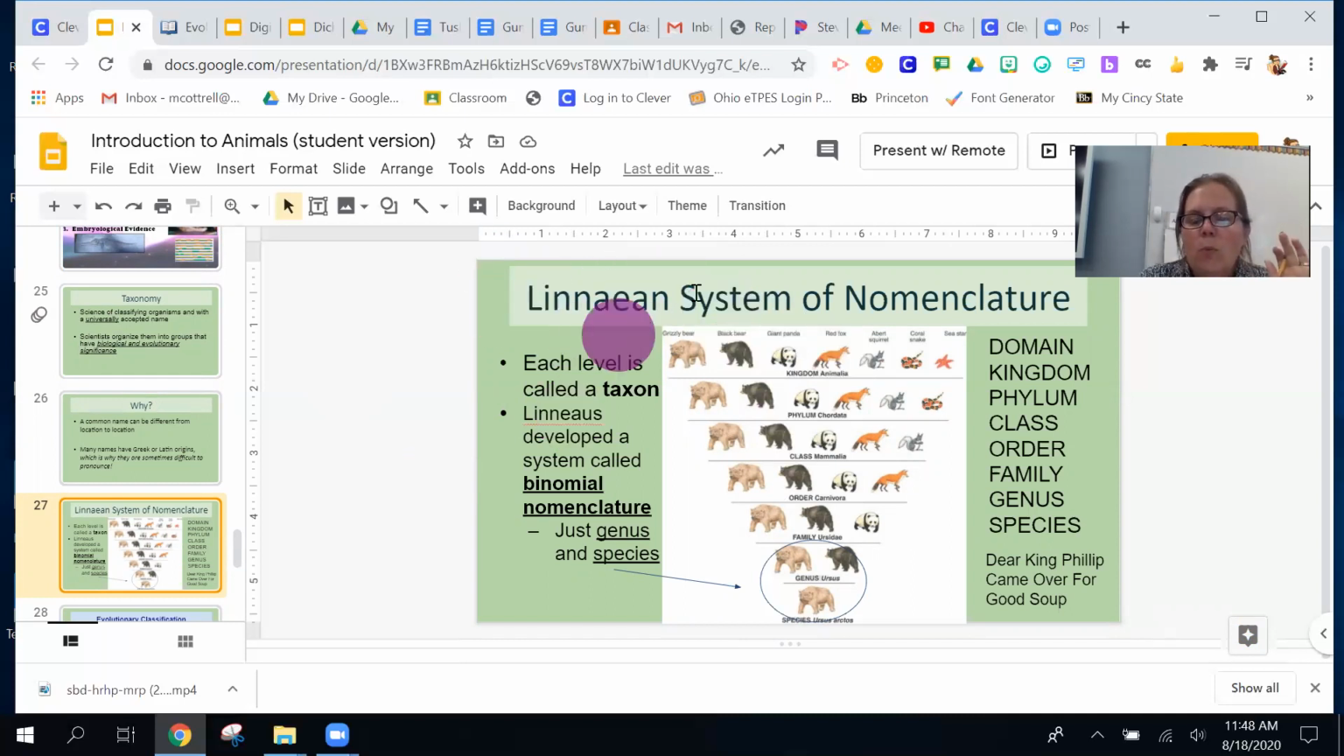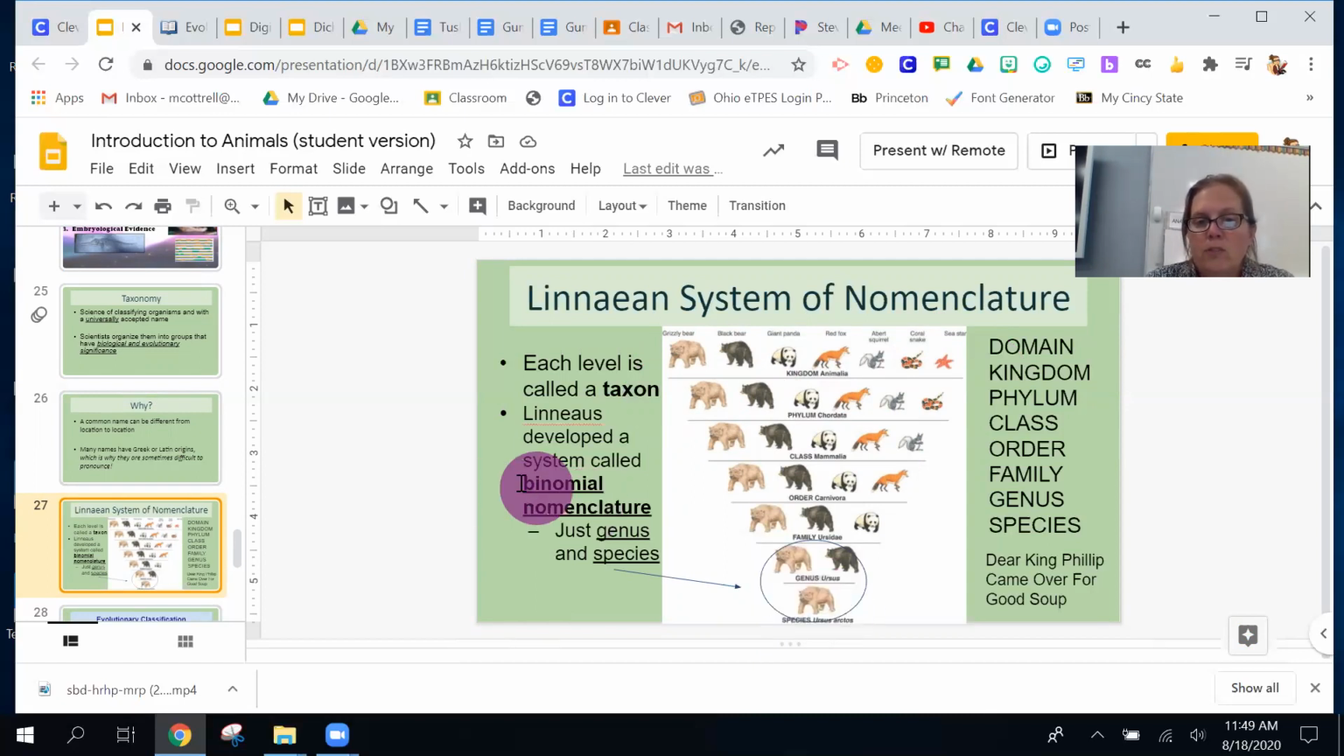Linnaeus, whose first name was Carolus, came up with this system of classification, and it's kingdom, phylum, class, order, family, genus, species. All of these that we talk about, from sponges all the way to the bears, are in the kingdom Animalia. And if we look at just the chordates, just the vertebrates, that's the phylum Chordata. So we just keep narrowing down until you get to this level here.